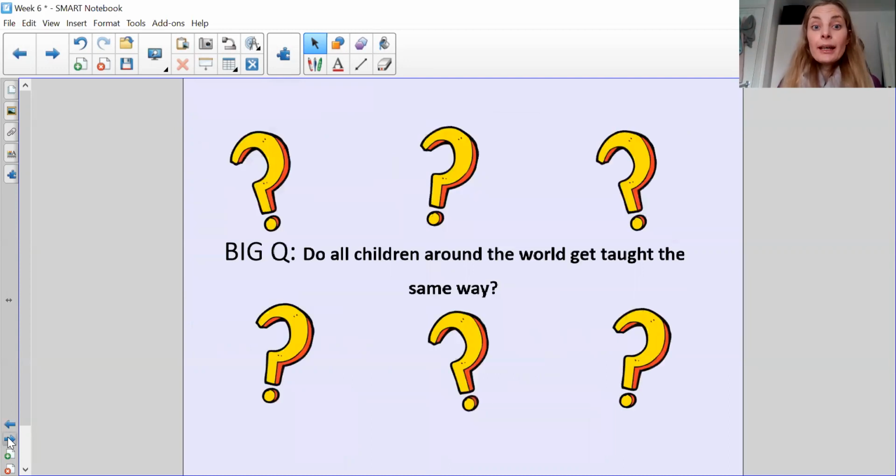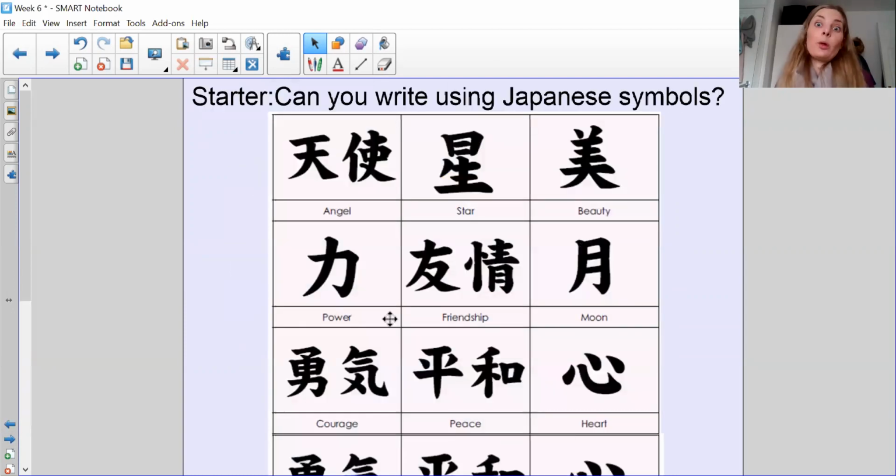So I'm going to move on now. As we said, our big question is, do all children around the world get taught in the same way? So let's explore some of these things.